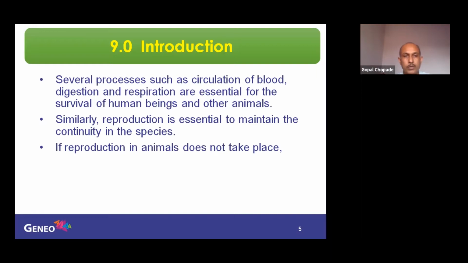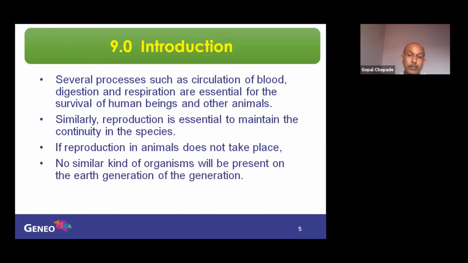If reproduction does not take place in animals, what happens? Think about it. Yes, you may not be there. There will not be continuity of life. Your parents may not be there. No similar kind of organisms will be present on the earth, generation after generation. That is impossible. Therefore, to continue the species, what is important? Reproduction is very important.